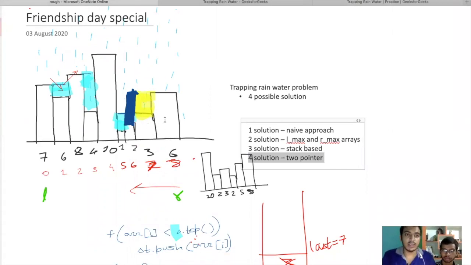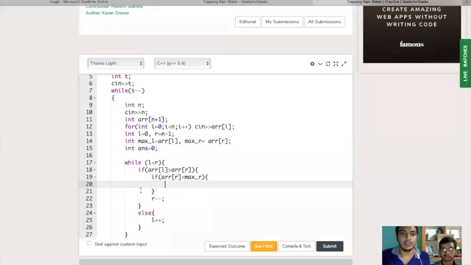So we are sure that if the next building is lesser than the current building, we can store water above it, obviously, because it is smaller than the right building. So we compute our answer for this particular iteration. What will the answer be? The answer will simply be R max minus the current height of the building, that is, array of R.